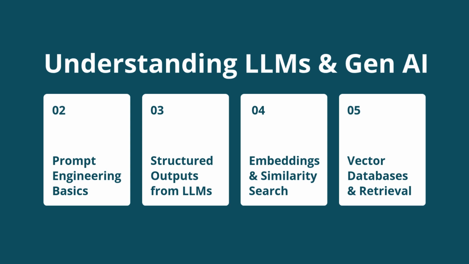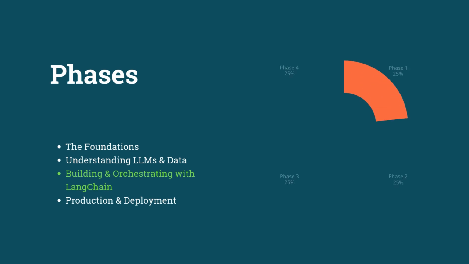Vector databases and retrieval. Building on embeddings, this course introduces you to various vector databases like FAISS, Chroma, and Pinecone. Most importantly, you will learn to build a retrieval augmented generation system, popularly known as a RAG system, covering concepts like chunking and metadata. This means you'll be building powerful contextual retrieval systems.